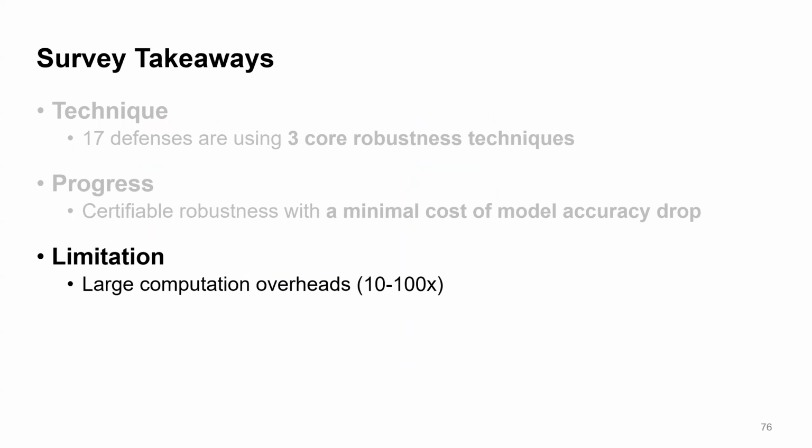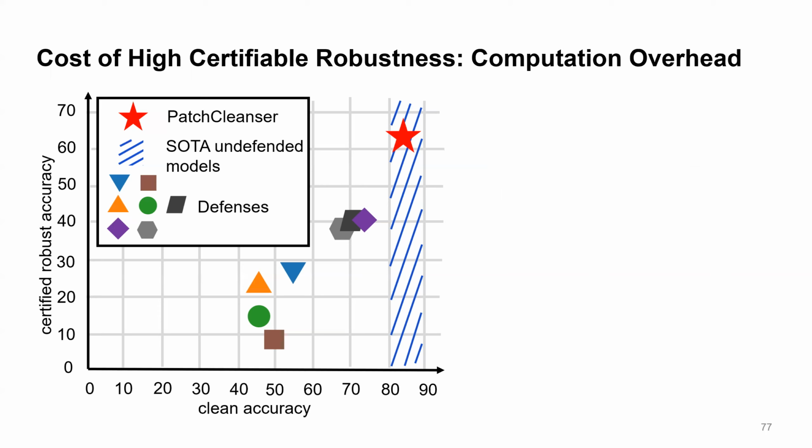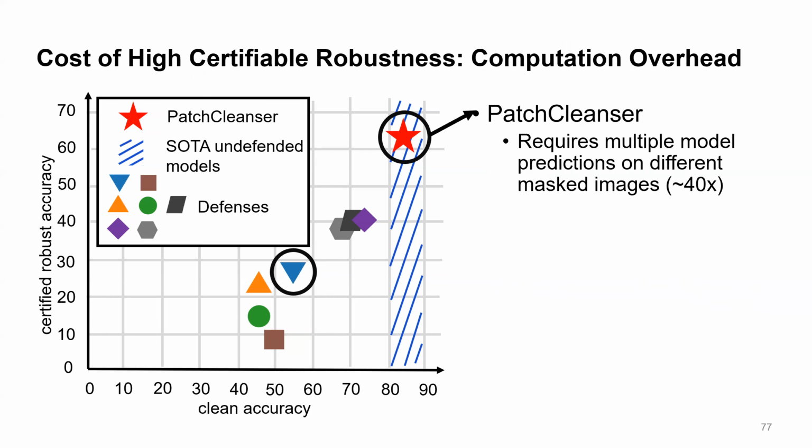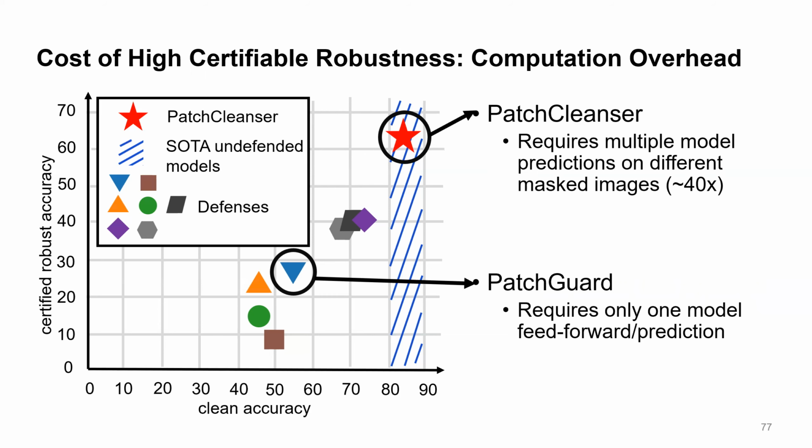Limitation. We find that high performance defense comes at the cost of computation overhead. Here we pick 2 representative examples. PatchCleanser has the state-of-the-art defense performance, but it requires multiple expensive model predictions on different masked images and incurs a large overhead. For example, 40 times more computation compared to undefended models. On the other hand, if we only consider defenses with one model feed forward, the best defense, PatchGuard, has a much worse accuracy performance.